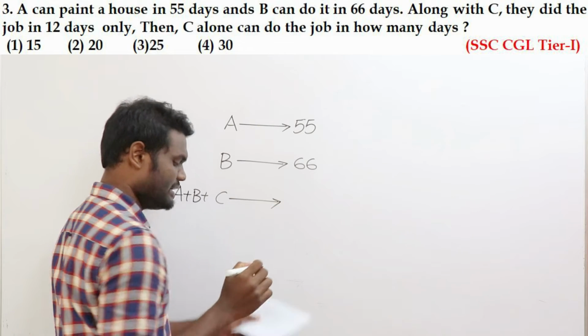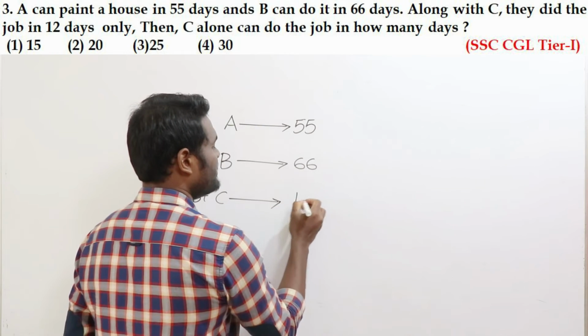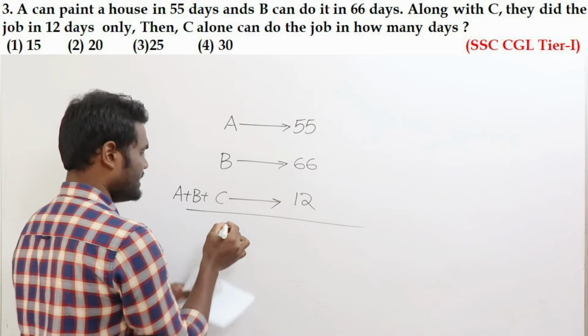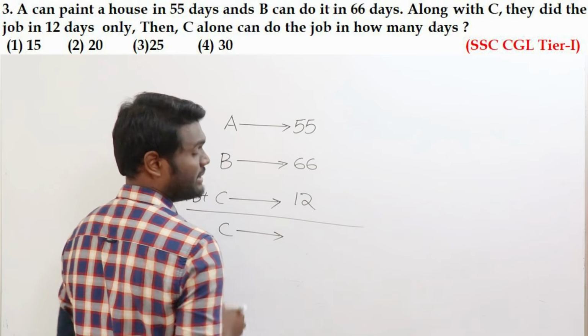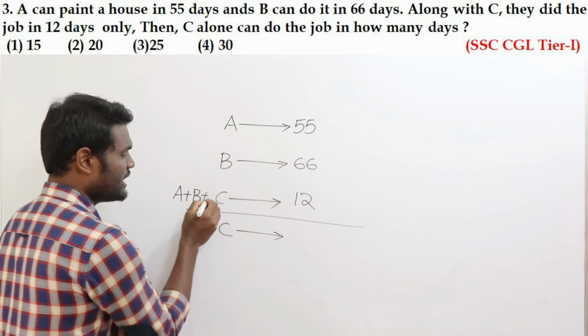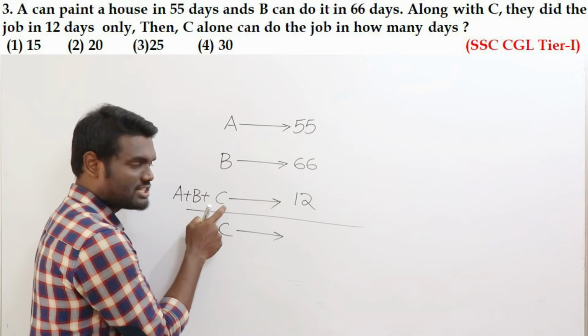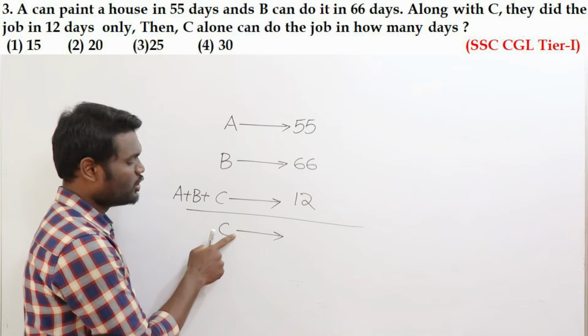Then they are going to complete it in how many days? Then they are going to complete it in 12 days. Now your question is to find how much? Your question is: C alone can do the job in how many days? Okay, read the question clearly. It is said that A and B working along with C will complete it in 12 days. Now you need to find how many days C takes.